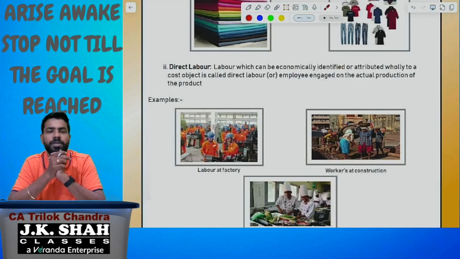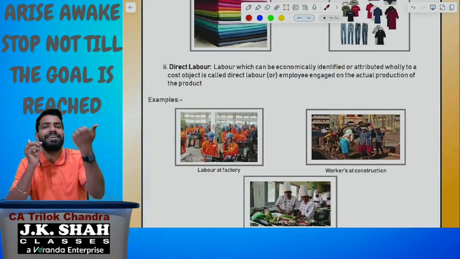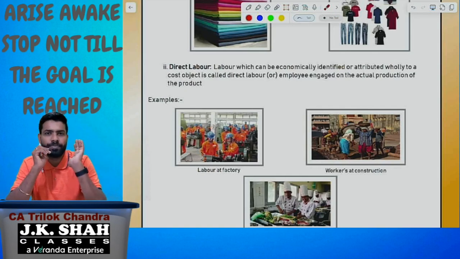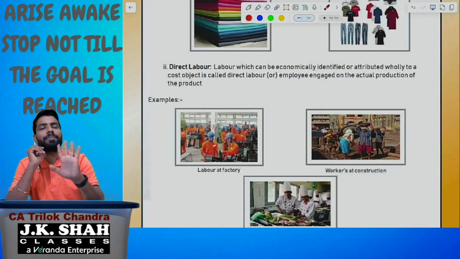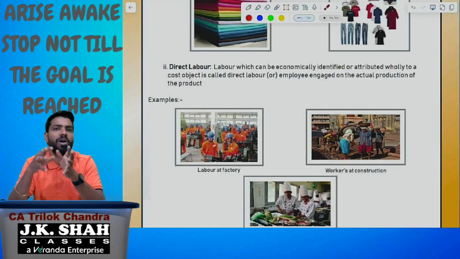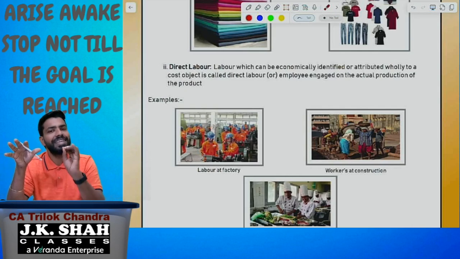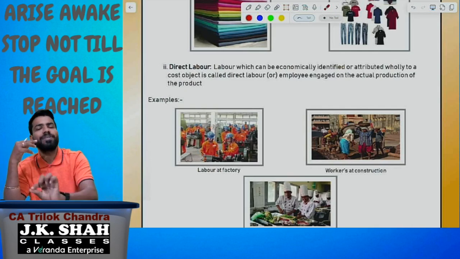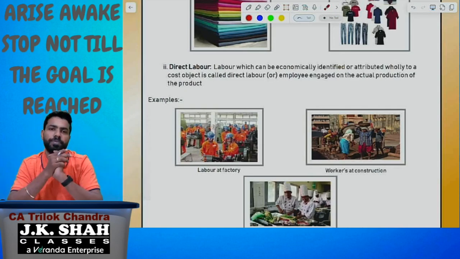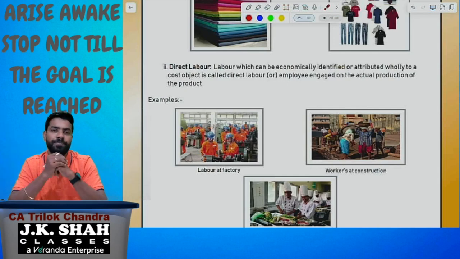Got it? Same way, direct expenses. Other than material and labor, whatever expense or cost is incurred, we are going to call it expenses. In that, what is a direct expense? The expense which can be traced or identified to the finished good. I'll give you an example. Royalty paid.